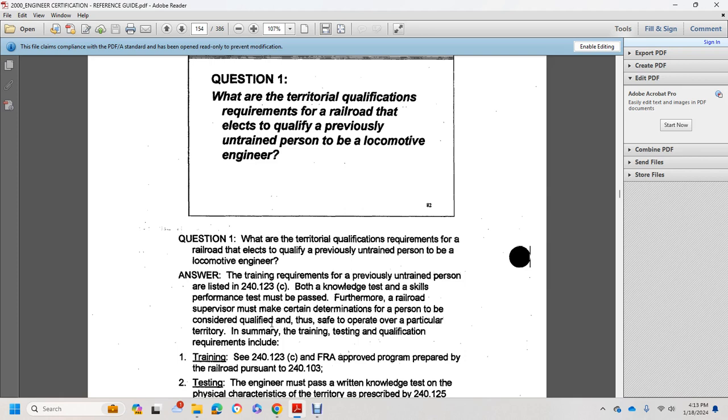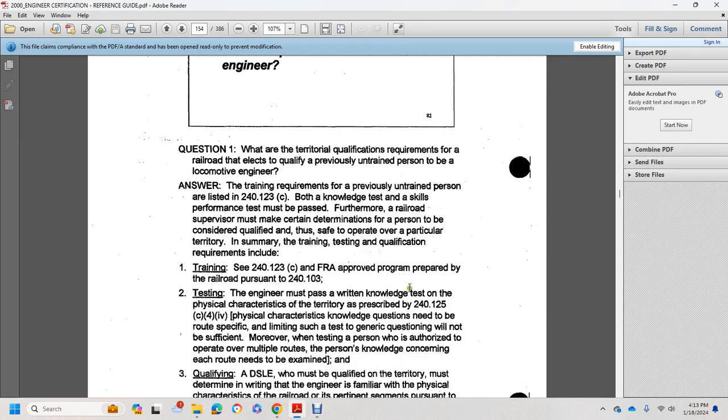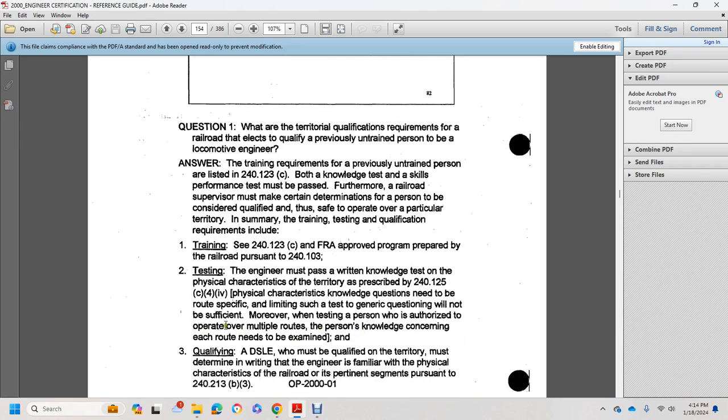Furthermore, the railroad supervisor must make a certain determination for a person to be considered qualified, and thus safe to operate over a particular territory. Some training and testing qualification requirements include training under 240-123C with the FRA-approved program prepared by the railroad pursuant to 240-103. Testing of the engineer should for the most part consist of written knowledge testing of the physical characteristics of the territory described in 240-125C4. Physical characteristics knowledge questions need to be written specifically; generic questioning will not be sufficient. Moreover, testing of a person authorized to operate over multiple routes needs to examine personal knowledge concerning each of the routes.